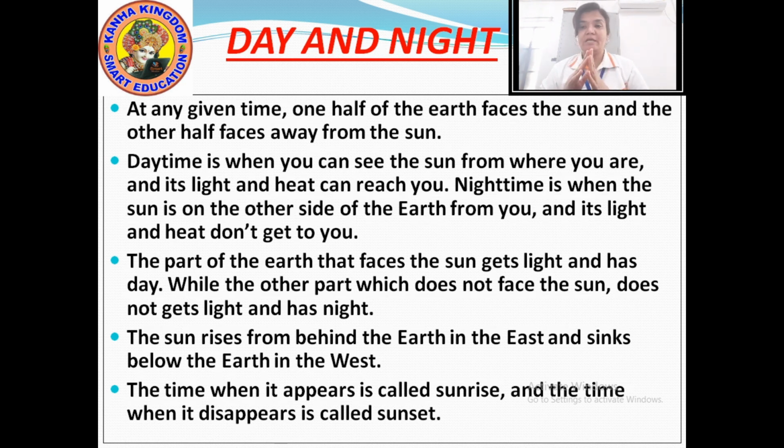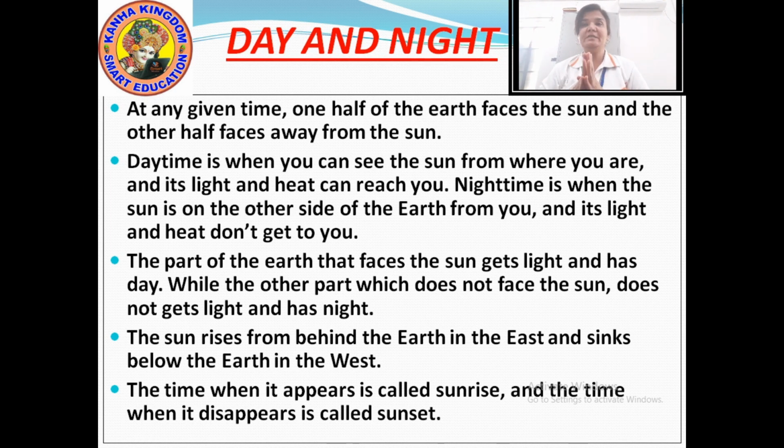So when we see the sun rising in the morning, it is said to be sunrise, and when we see the sun disappearing, we call it sunset. So this is sunrise and sunset.